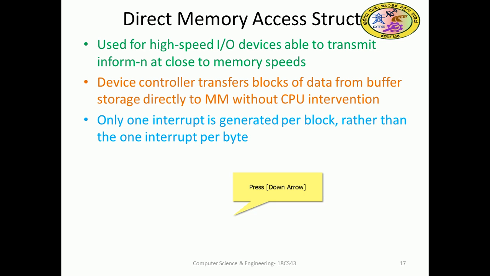Only one interrupt is generated per block rather than one interrupt per byte. Normally in the other case, with byte-wise or word-wise transmission, every word or byte needs an interrupt. Here there is only one at the start and end, so only one interrupt is enough in the DMA case.